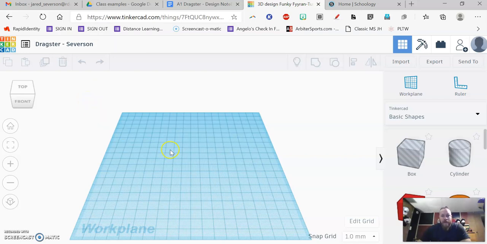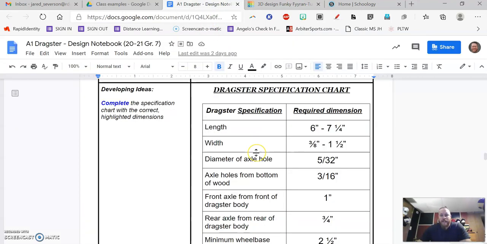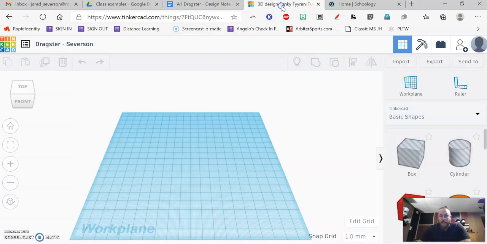The second thing we want to do is change the units. If I look back at my specification chart, remember all of these measurements, these dimensions that we had, were all in inches. If I look on TinkerCAD right now, down here in the bottom corner, it says 1.0 mm, millimeters. We don't want to measure in millimeters. If I click this, I can change the size of the grid, but it's still all in millimeters. So we want to actually have our units that we're measuring in be inches.